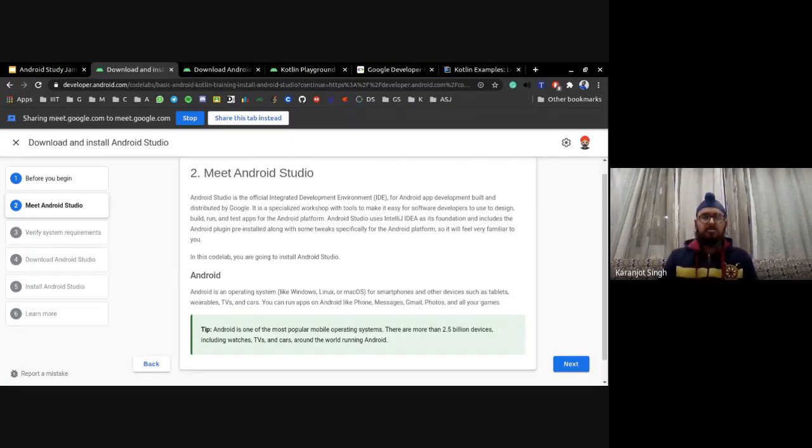Yes, it is. If you have programming experience, even if you don't, it's a great start. The certification restriction on the only course that requires prior experience is a restriction put by Google, so I don't have any say in it. But even then, I would say don't go after the certificate. It's all right. Go after the knowledge. And honestly, it's a great way to start Android or programming in general.